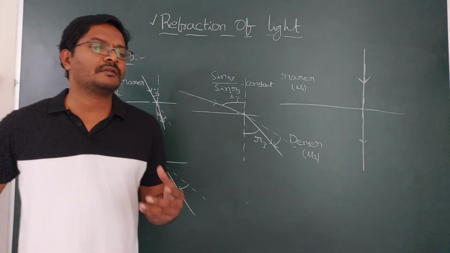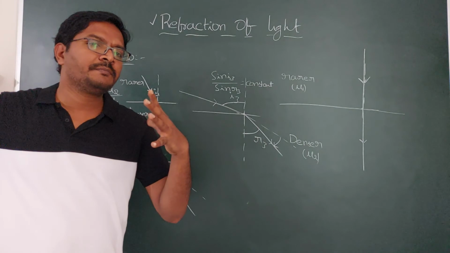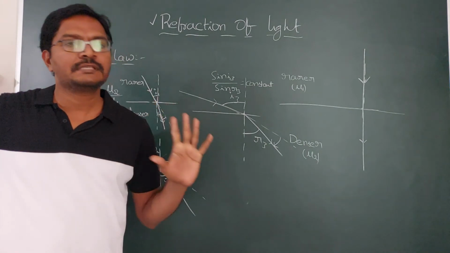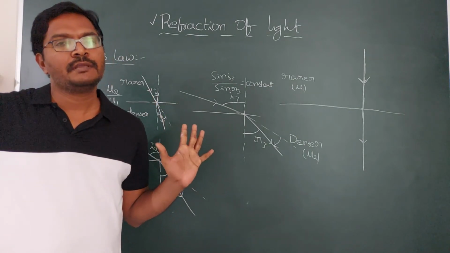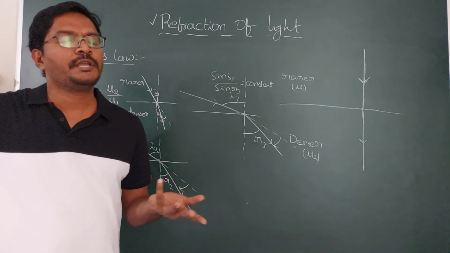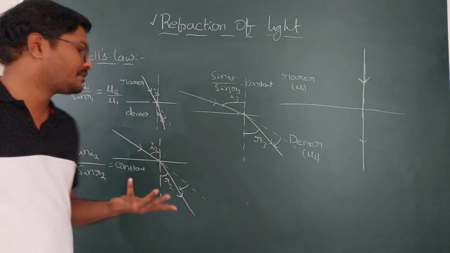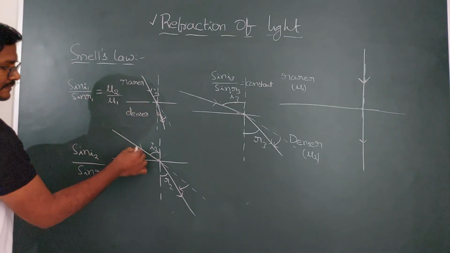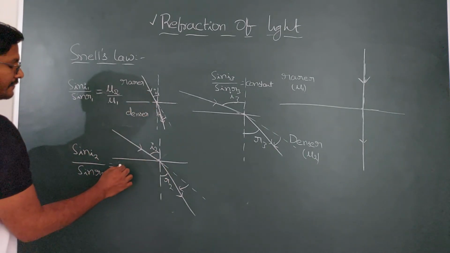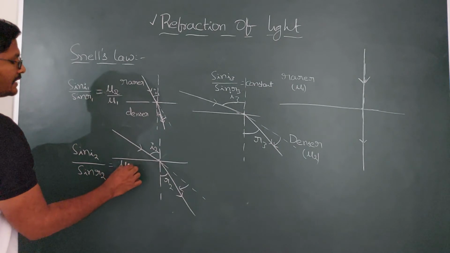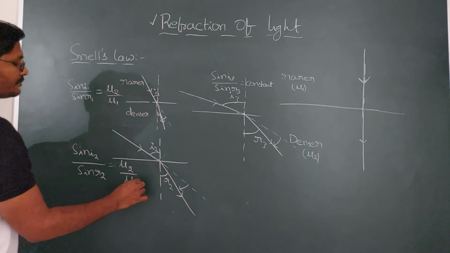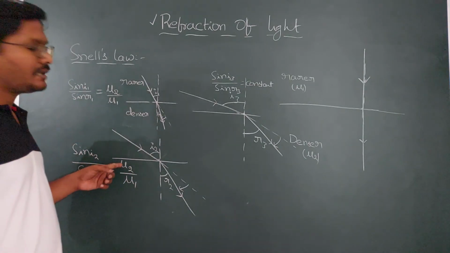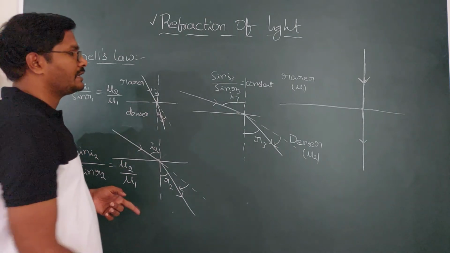So the second medium is the medium in which there is a refracted ray. Obviously, opposite to that, the medium in which there is an incident ray is said to be the first medium. So here also you will get the same one. Here also the same mediums are there, but we are changing the angle of incidence and angle of refraction. Here also you will get the same ratio, which is mu2 by mu1, the refractive index of the second medium by the refractive index of the first medium.